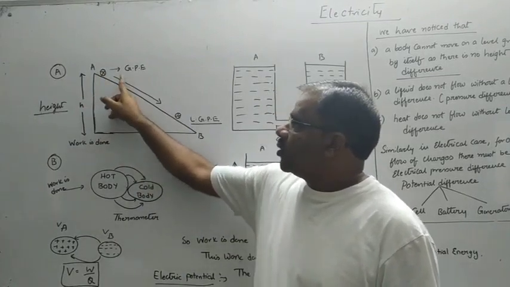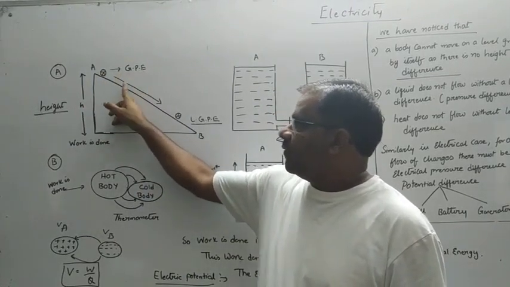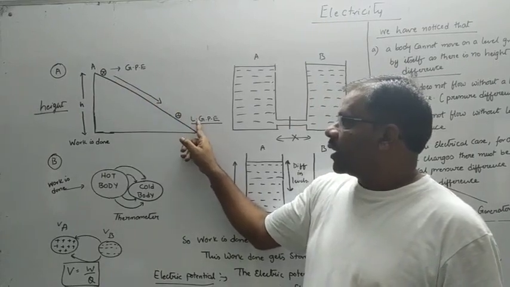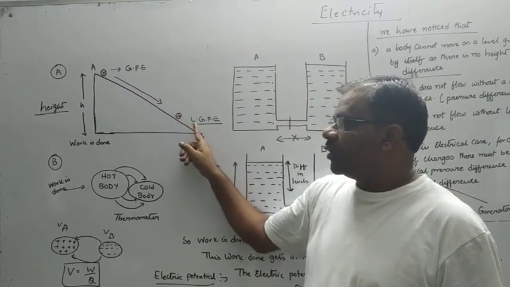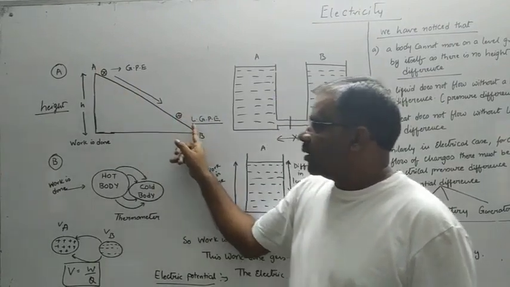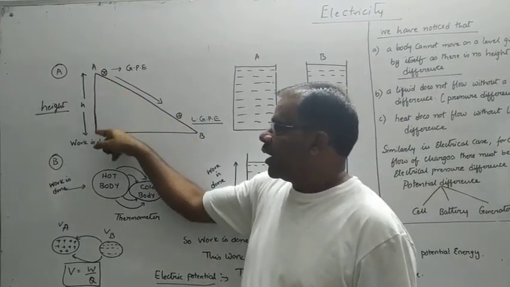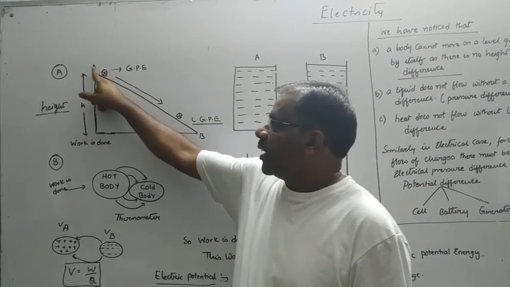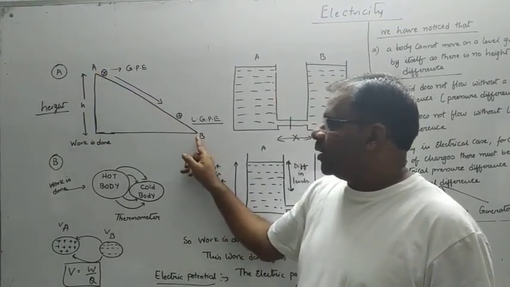This ball, due to the gravitational potential energy, will roll down, and the gravitational potential energy will be converted into kinetic energy. Now, why did the ball move from A to B? Because of the difference in the height. A is at a higher height and B is at a lower height.